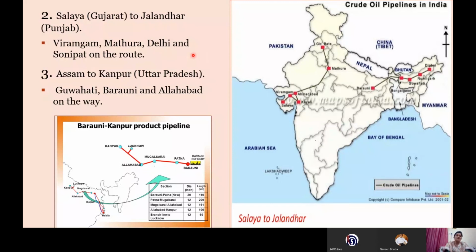Although if we see the previous year questions, no 3-mark or 5-mark question has been asked from it, still remember it for the 1-mark question. It may be asked which pipeline connects Gujarat to the Punjab region. So it is the Salaya to Jalandhar pipeline.